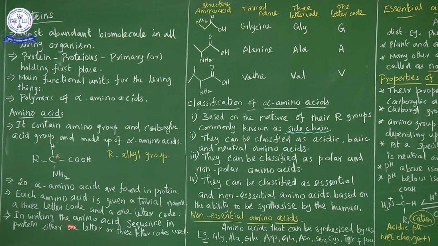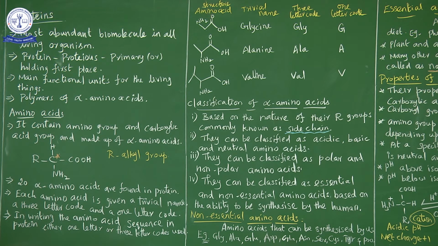When we write the amino acid sequence in a protein, either 1-letter or 3-letter codes are used. To show which amino acids are present, not the trivial name, we use either 1-letter or 3-letter codes.